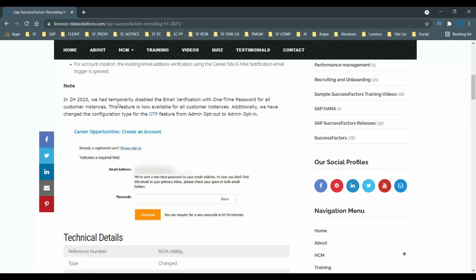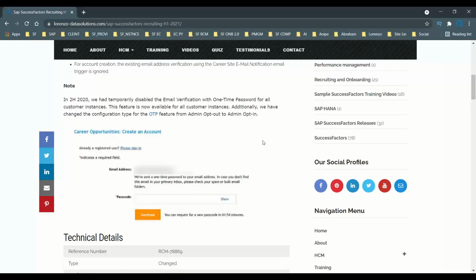Now, as an important note, in 2H 2020 SAP temporarily disabled email verification with a one-time password for all customer instances. But from this release, this feature is now available for all customer instances. Additionally, we have changed the configuration type for the OTP to admin opt-out, admin opt-in. In the previous release they had disabled it for all customers, but now this feature is available.